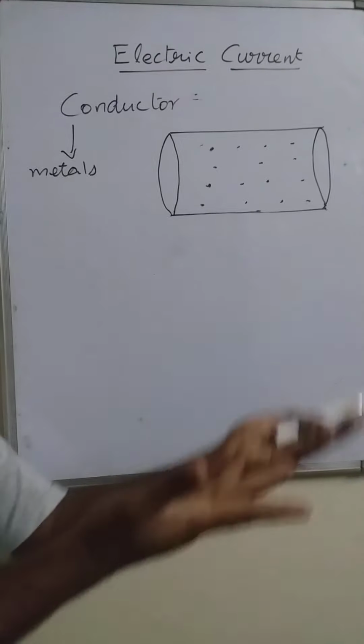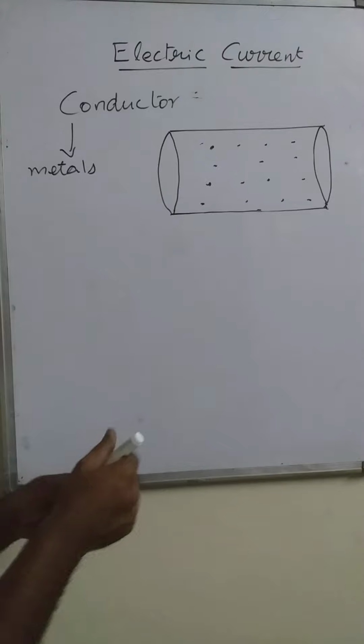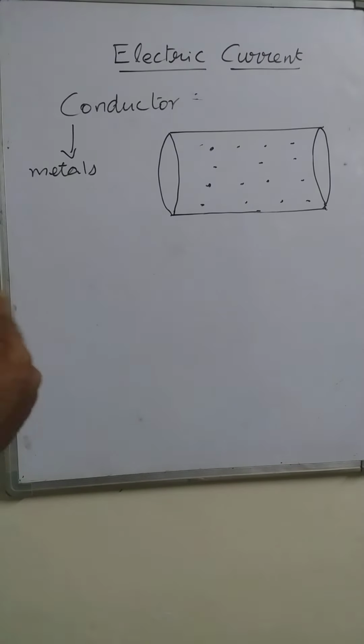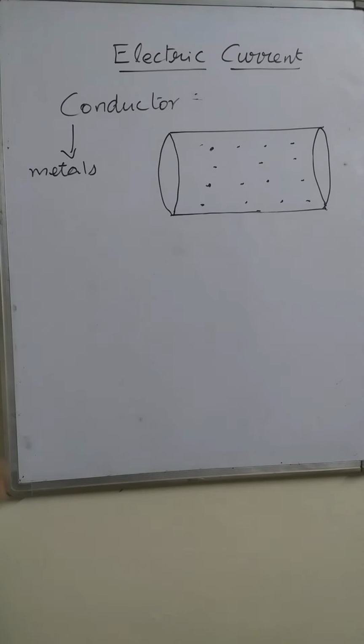In all the directions they are moving randomly, so their average velocity is 0. At the normal condition, the average velocity of all the electrons is zero. That's why we consider in the normal condition the electric current is not flowing.